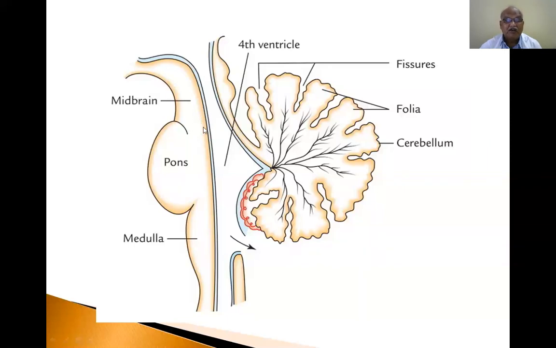Now this is the floor of the fourth ventricle, formed by the posterior aspect of the pons and upper part of the medulla. So 5 recesses. How many angles? Superior angle, inferior angle, and the projection into the white matter, and the floor of the fourth ventricle. Like that, you have to study the diagram and write the theory. This is the method of how you learn the subject.